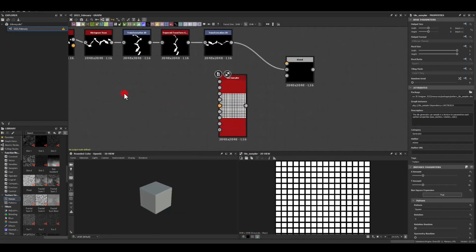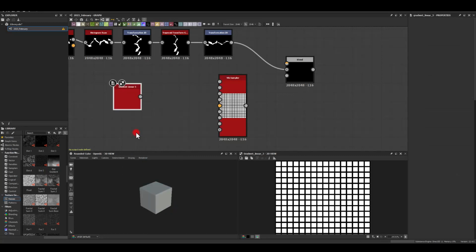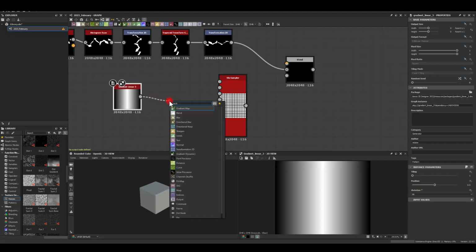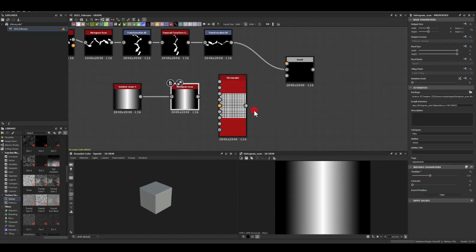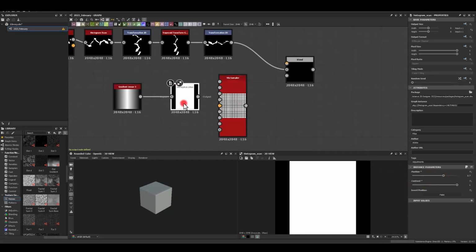Here, I'm gonna get a gradient linear. That one, I'm gonna add 90 rotation, and I'm gonna use histogram scan to create a mask for my texture with high contrast. And I'm gonna plug this into the mask input.